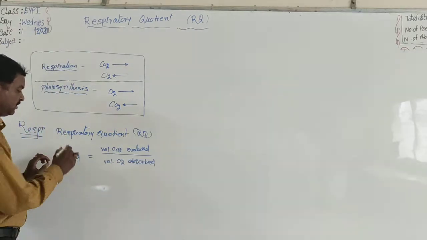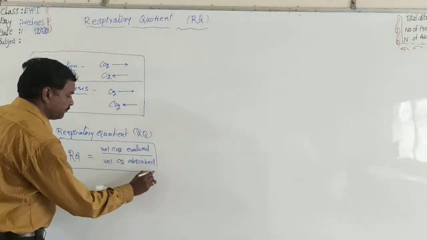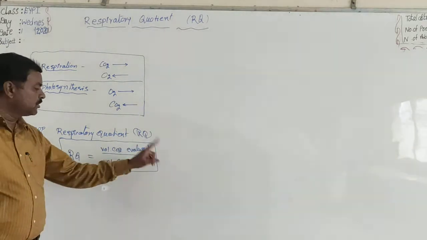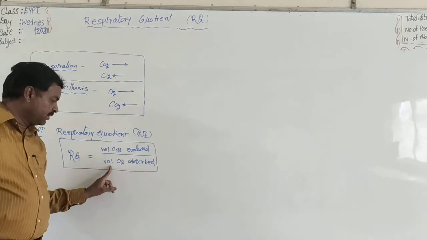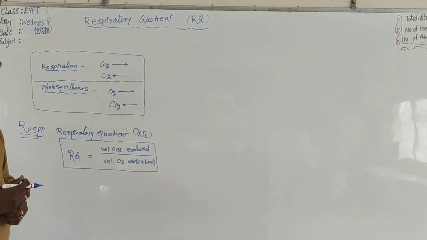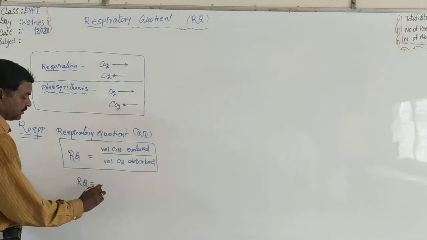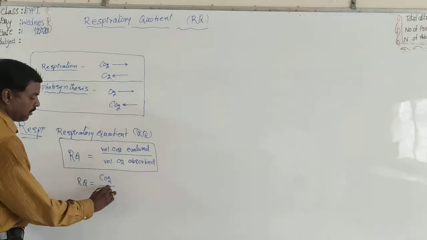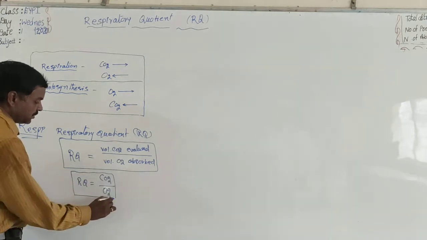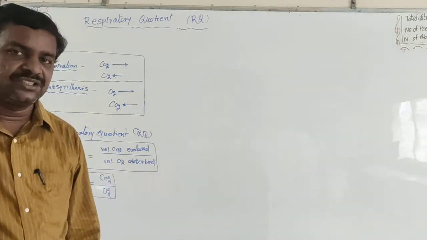The ratio between the volume of CO2 evolved and the volume of O2 absorbed in respiration is called the respiratory quotient. Simply, RQ is equal to CO2 by O2.